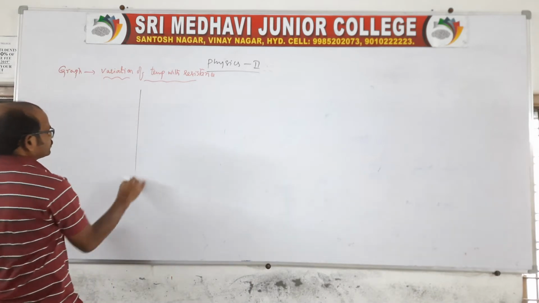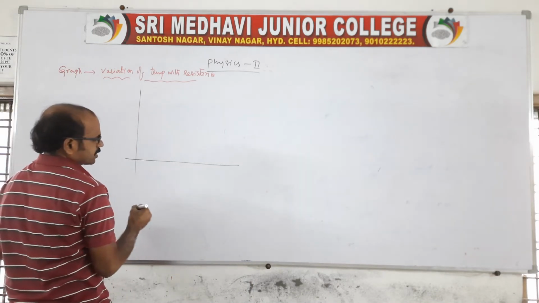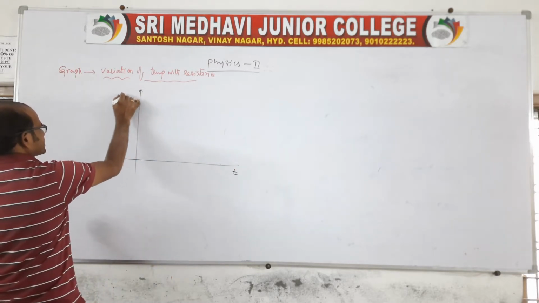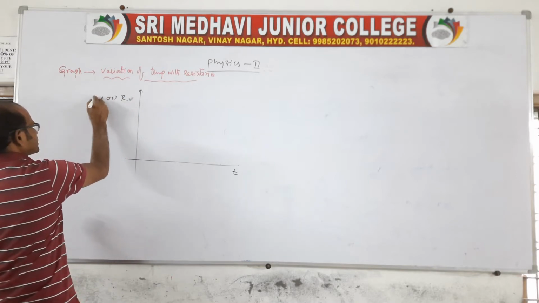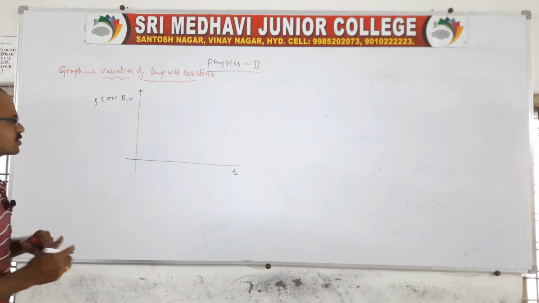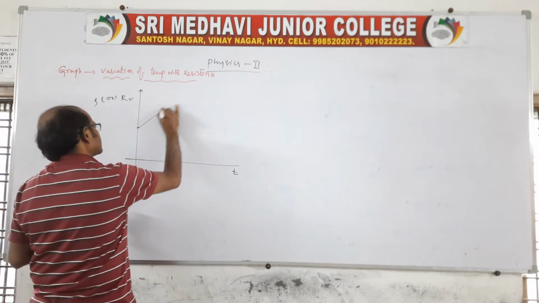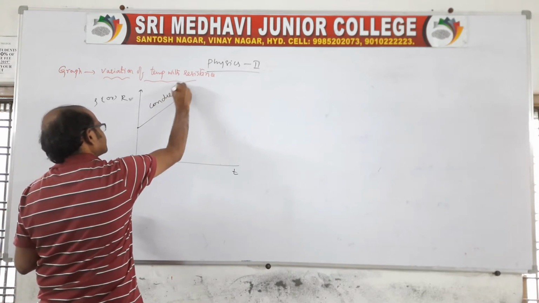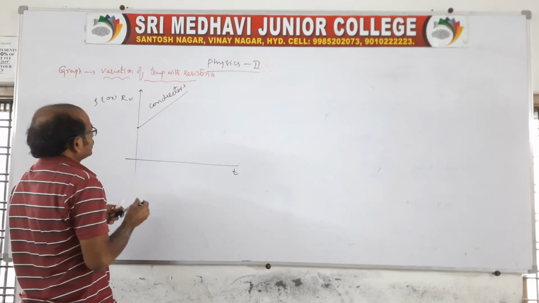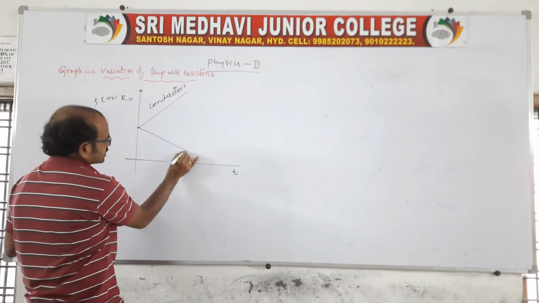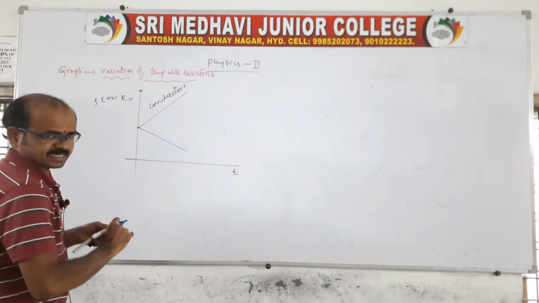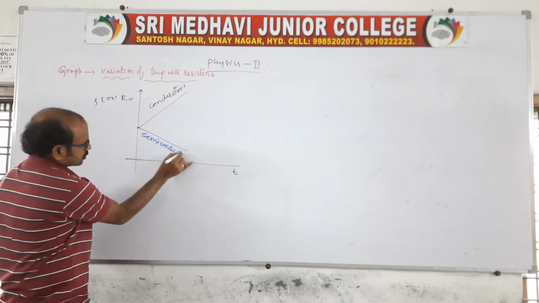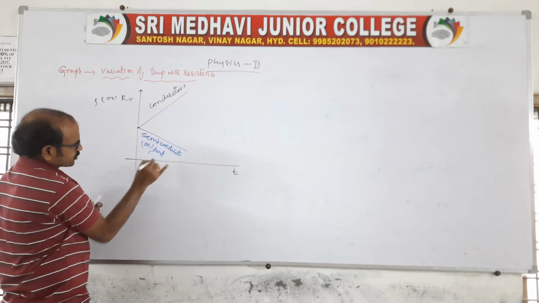Let me show you the different graphs. Take temperature on the x-axis and resistance on the y-axis. Or if you want, resistivity, no problem. Of course, as temperature increases for a conductor, resistance increases. Here you write, it is represented as conductors. Whereas if you take semiconductors and bad conductors, as temperature increases the graph decreases, with a decreasing slope. So you say semiconductors, or bad conductors, or we can also call them insulators.